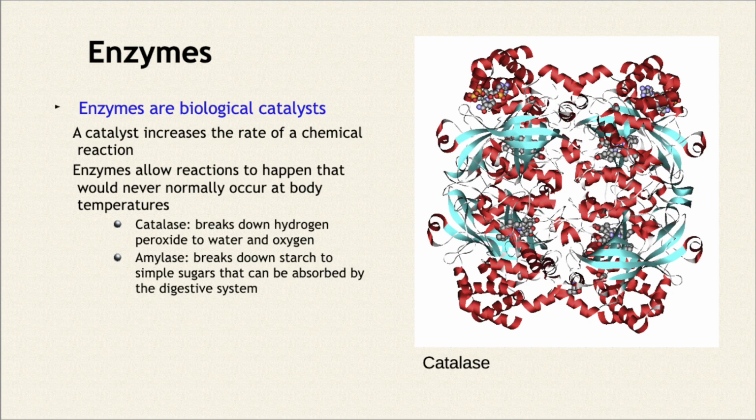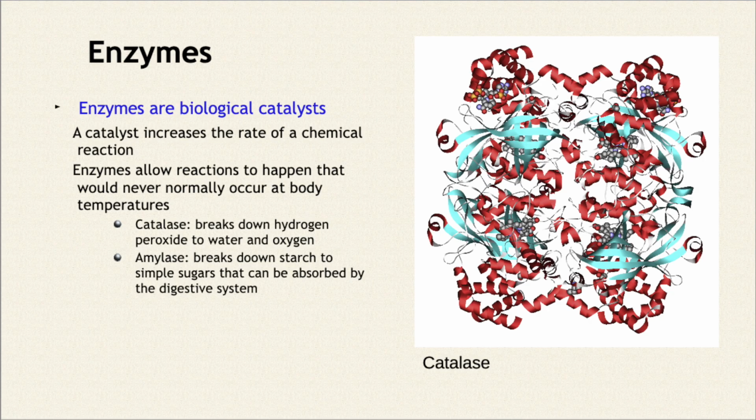But that heat is used by mammals and birds to keep their bodies warm. In fact, we generate a lot of heat in our liver just by burning sugar. The enzymes uselessly burn sugar in order to create heat, and then those products aren't used for energy anymore, they're just broken down from that. Anyway, catalase is an example, it breaks down hydrogen peroxide to water and oxygen, which you've been looking at, and it's an example that we need to learn. And amylase is another one. It breaks down starch to simple sugars that can be absorbed by the digestive system.